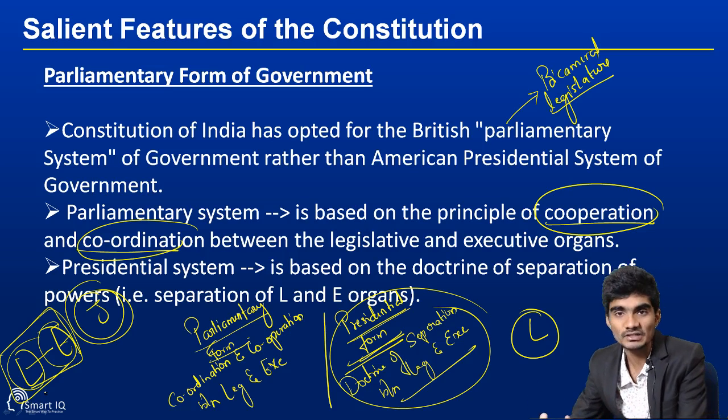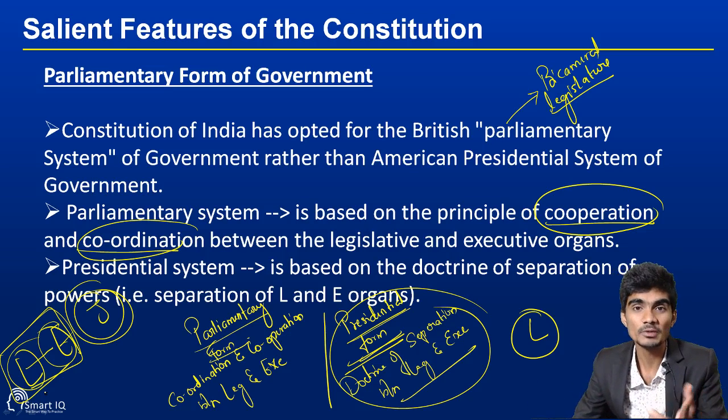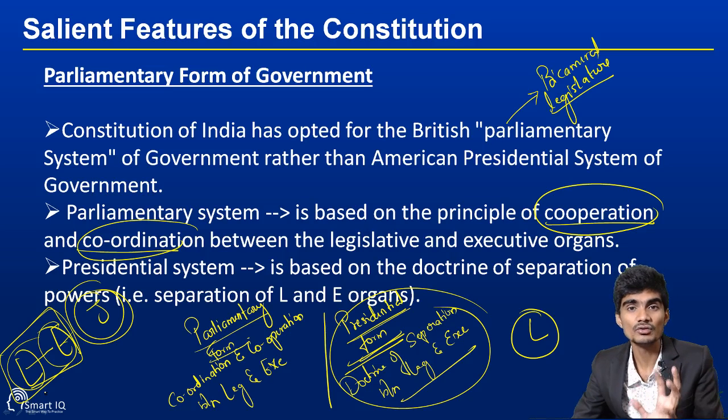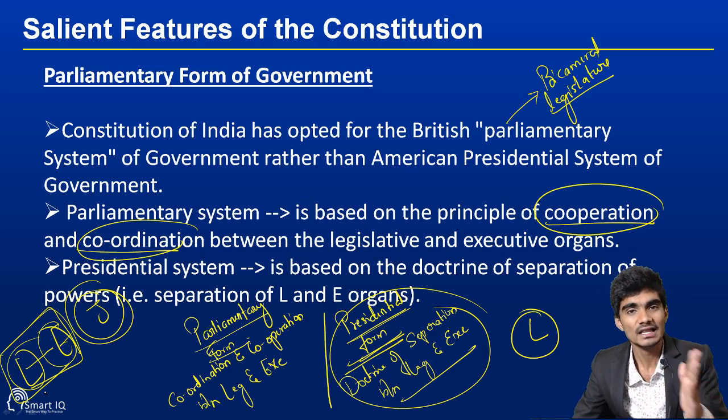But in the case of the presidential form of government, the executive need not be responsible to the legislature. The executive is independent of the legislature. He can take his own decisions and carry out his own activities without bringing notice to the legislature. That means he is not responsible to the legislature.